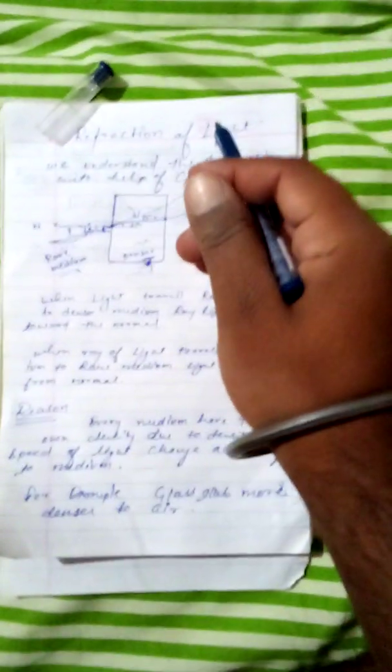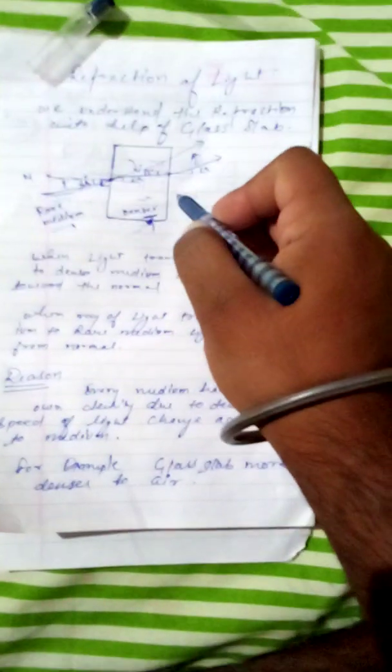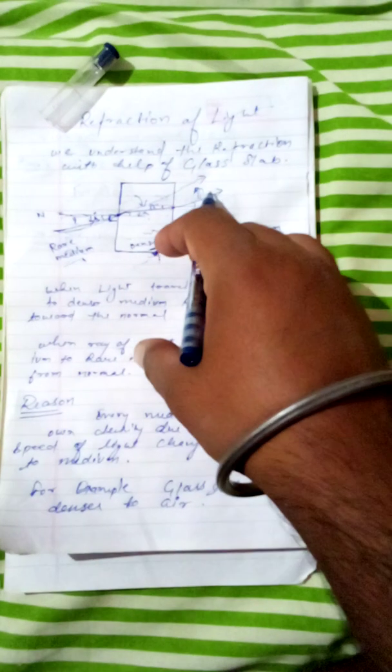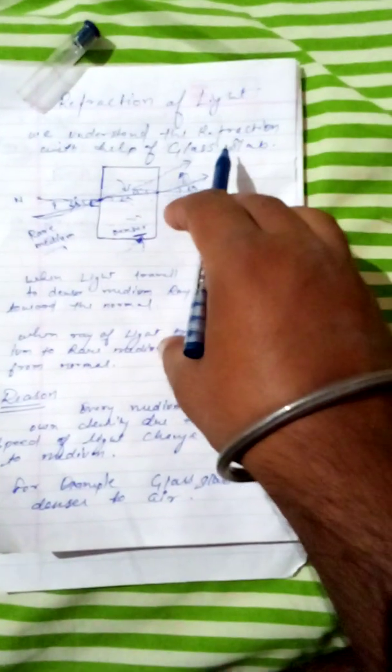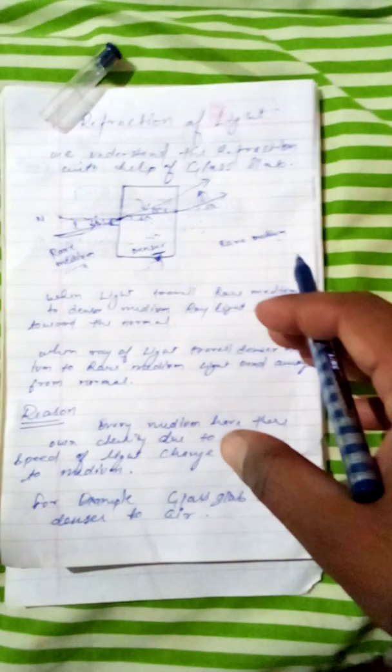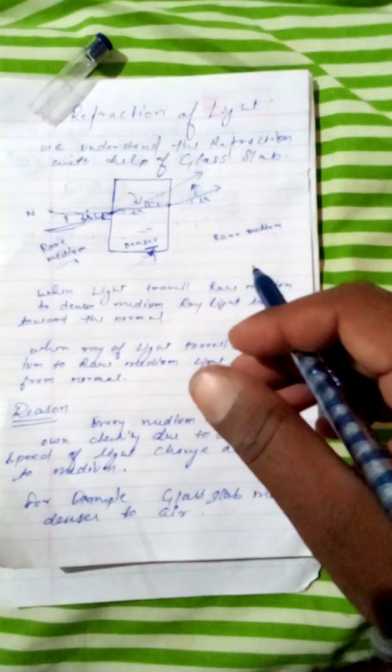And there are many questions built in our mind. Why does the ray of light bend when the medium changes? There is a single reason. Every medium has its own density. So that is the single reason for the bending of light.